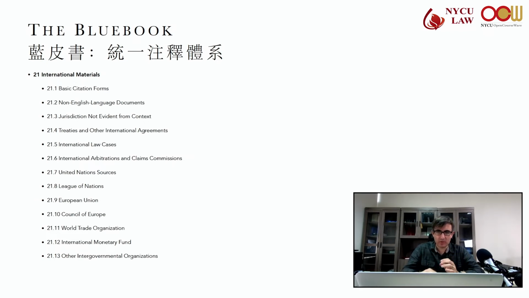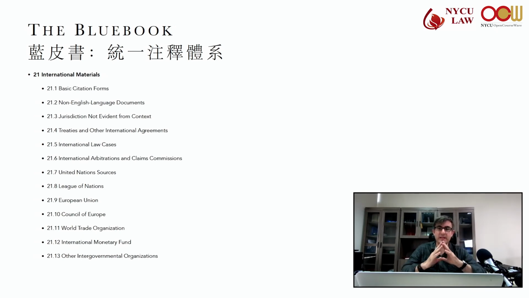Now, UN sources. Again, this is a long rule, but if you'll need verbatim and summary records, resolutions and decisions, UN reports, masthead documents, UN press releases, and memoranda, adjudicatory bodies established by the UN, for example, the International Criminal Tribunal for the former Yugoslavia and Rwanda, and sales publications, yearbooks and periodicals, regional organization documents, if you simply need to cite to the UN Charter.